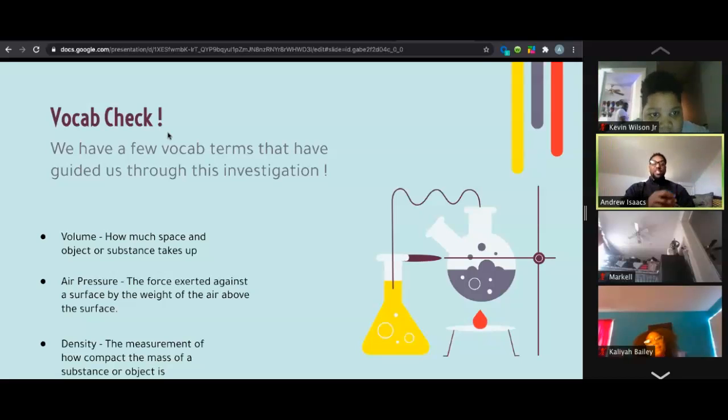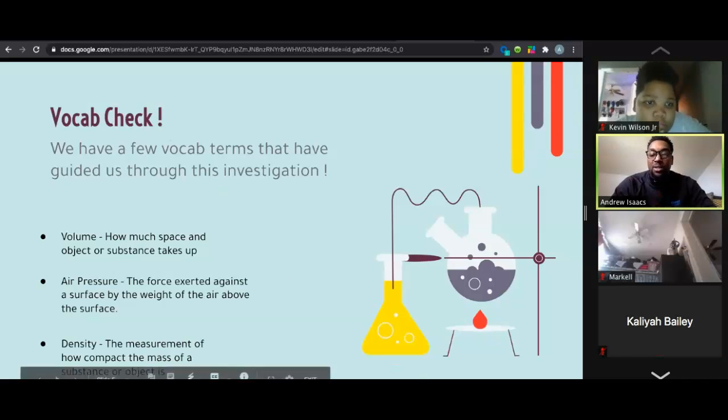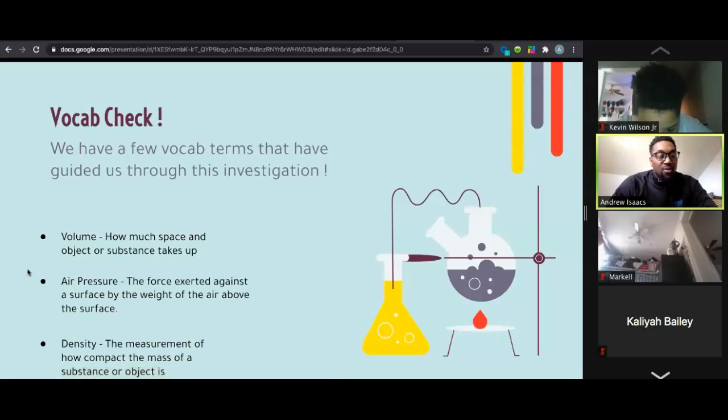So density, right? The measurement of how compact the mass of a substance or object is, okay? So these 3 terms have helped guide us through everything we've done throughout this investigation. So this should help us when we go to take our CFU for today, all right? If you haven't put these in your notes, please take about 30 seconds to throw that in your notes, and we'll be good to go.